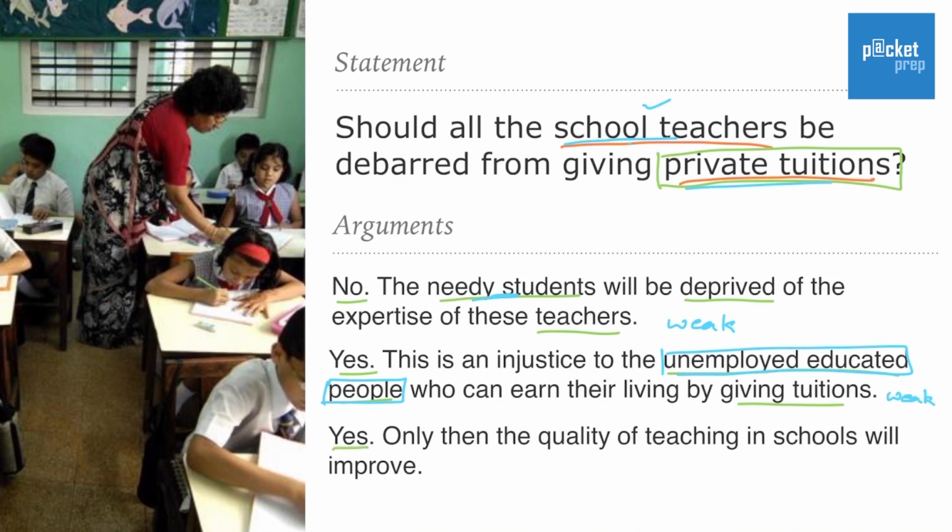Third, yes, only then the quality of the teaching in schools will improve. Now, if you look at the statement, why would the school teachers be restricted from private tuitions? Probably they are not teaching well in the schools and they are putting more efforts in the private tuitions. If you stop the private tuitions, then they might put better effort in the school. So this particular argument is strong. So by restricting the private tuitions, which can lead to an improvement in the schools. So this is the right answer.